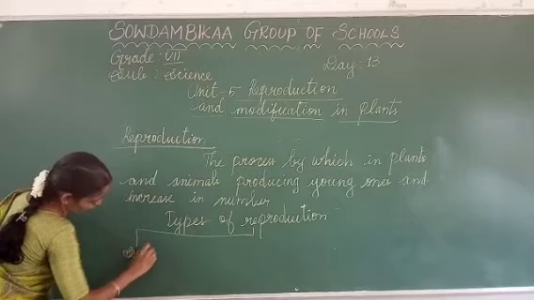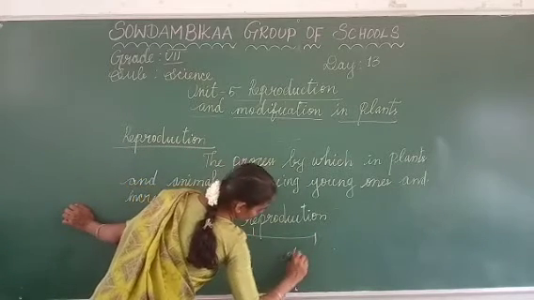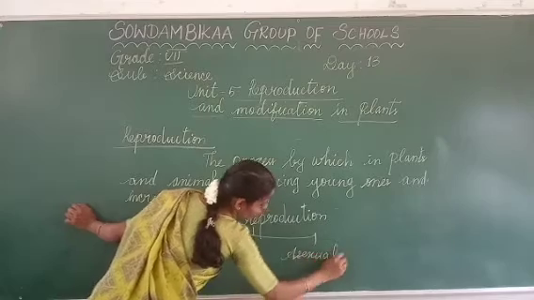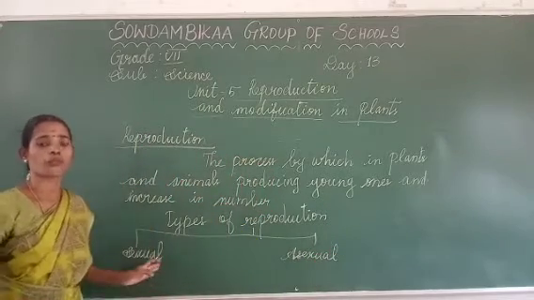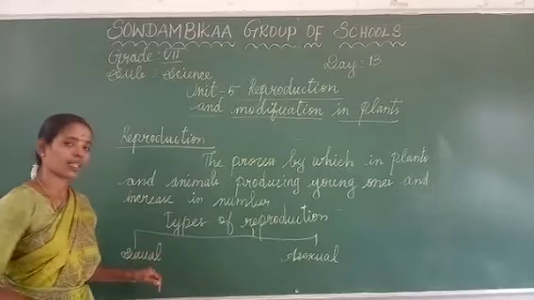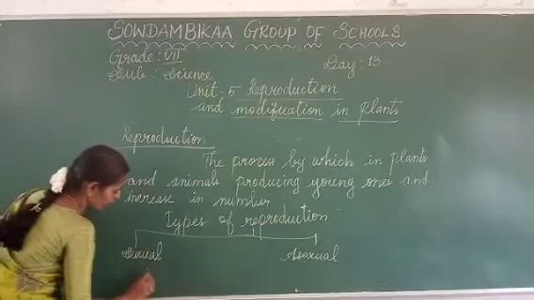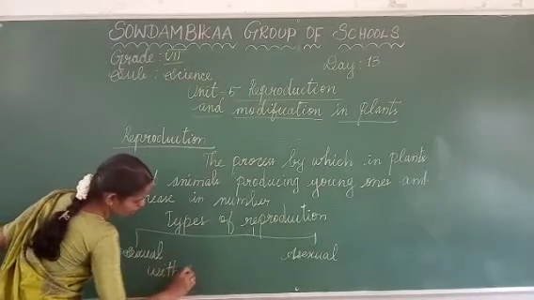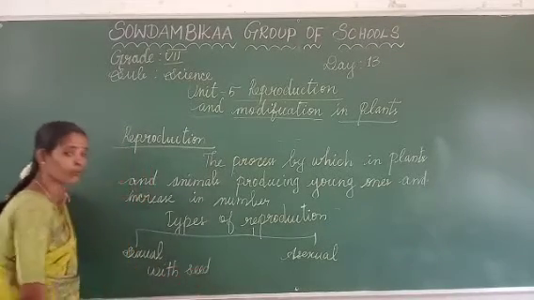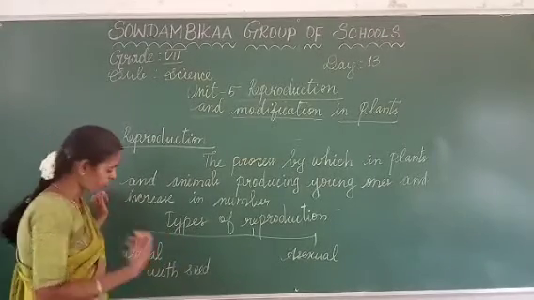Sexual reproduction and asexual reproduction. Sexual reproduction means that from the seed the plant grows. That reproduction comes under sexual reproduction. You have to remember, the plants are produced from the seeds.